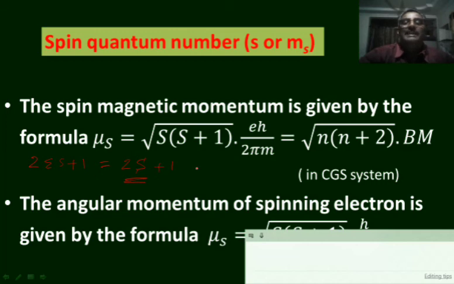To locate a person, we need some values like the village, the street, the door number, the name. In the same way, we need four quantum numbers, that is the principal quantum number, azimuthal quantum number, the magnetic quantum number and spin quantum number to distinguish different electrons present in an atom.